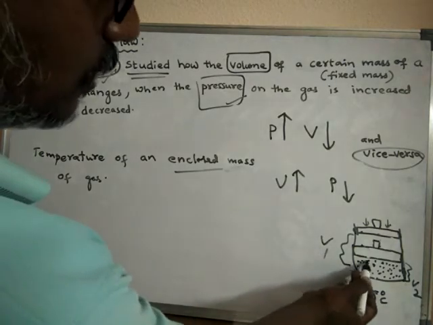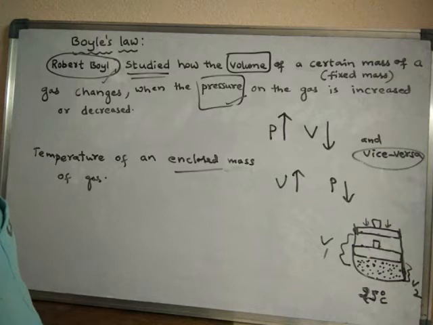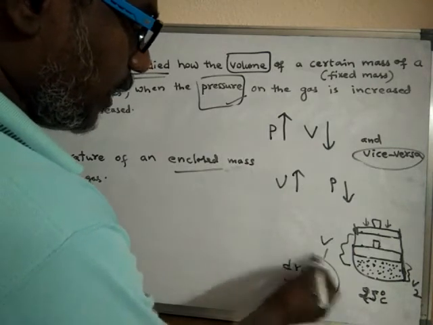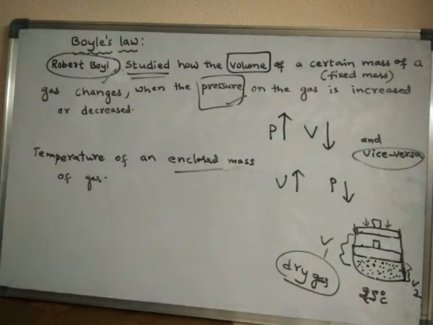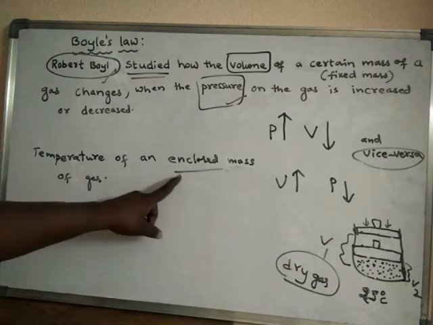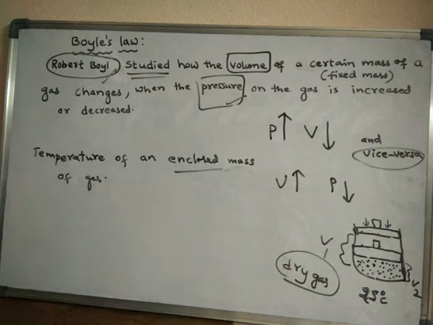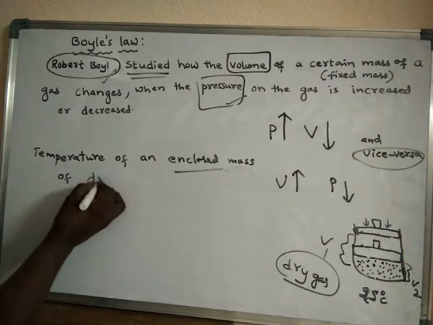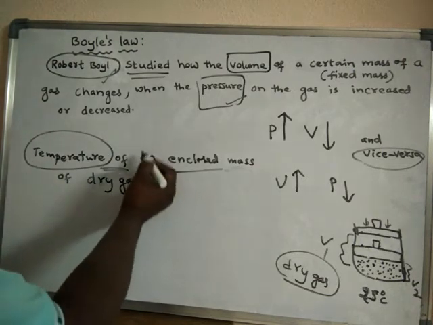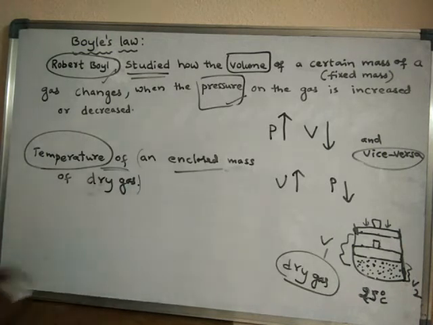generally scientists will study the dry gas, not the moist or wet gas. Dry gas will give good results, because we are studying pressure and related things, so for all of these we have to use a dry gas. So the temperature of an enclosed mass of dry gas.